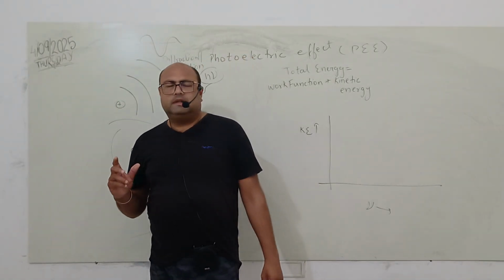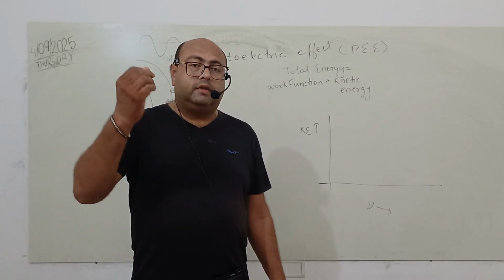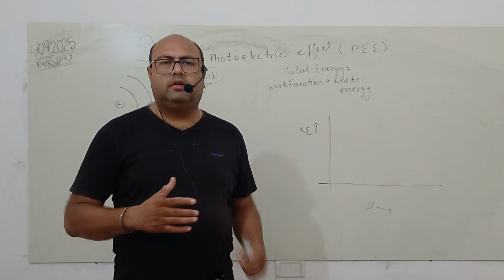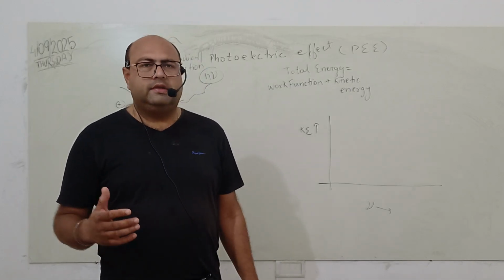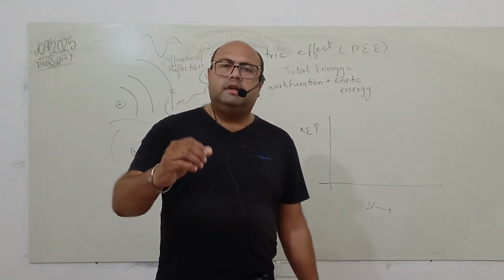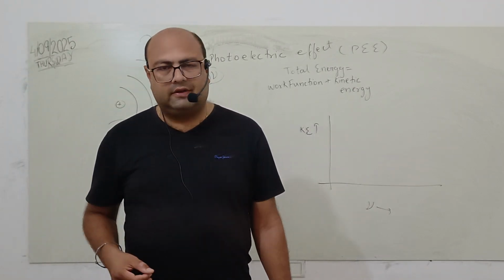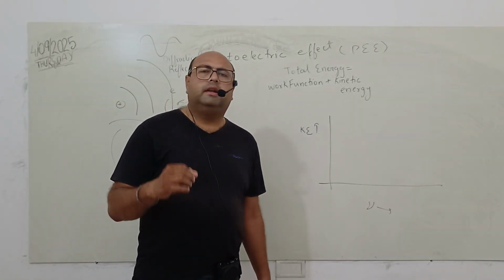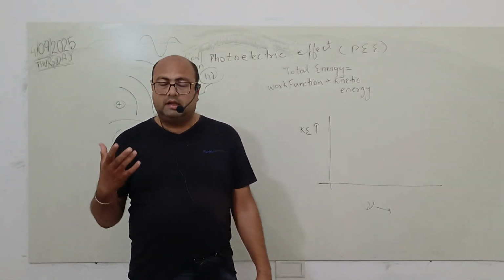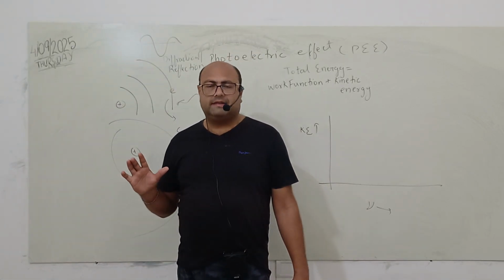When we discuss the dual nature of electromagnetic radiation, wave nature was clear from diffraction and all these phenomena which light or any radiation may undergo. But there are only certain phenomena which tell us about the particle nature of radiation. The photoelectric effect was one of them. Okay. First of all, I tell you it was discovered by Einstein.